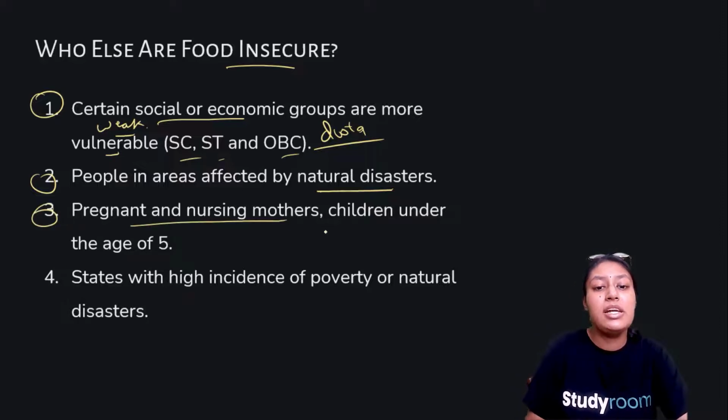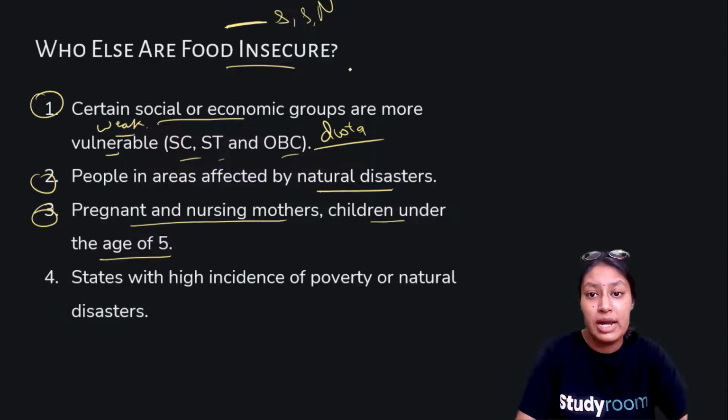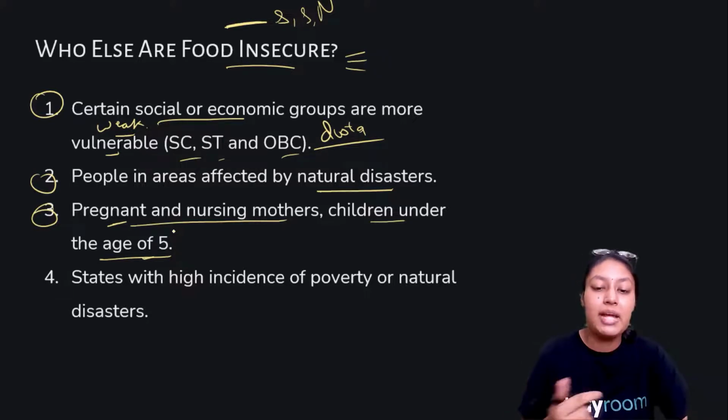Third, pregnant and nursing mothers and children under the age of 5. Pregnant and nursing mothers sometimes also become food insecure. Now, food security means having safe, sufficient, and nutritious food. I hope you remember that: safe, sufficient, and nutritious food. All pregnant mothers and all children under 5 deserve nutritious, safe, and sufficient food. Sometimes these people also go through food insecurity, and are also referred to as people who are food insecure.